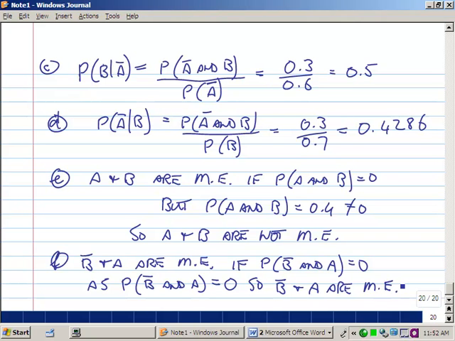Okay, so what are those two events? That was no clouds and rain. That is, no clouds and rain cannot happen at the same time. By no clouds, we mean absolutely no clouds.